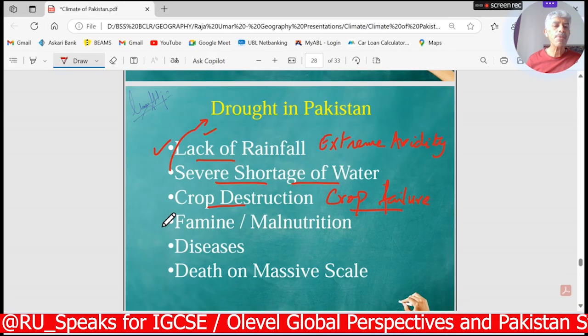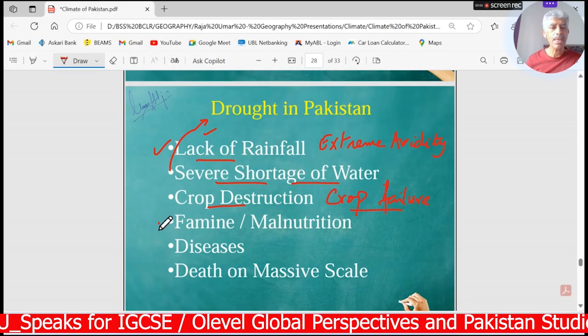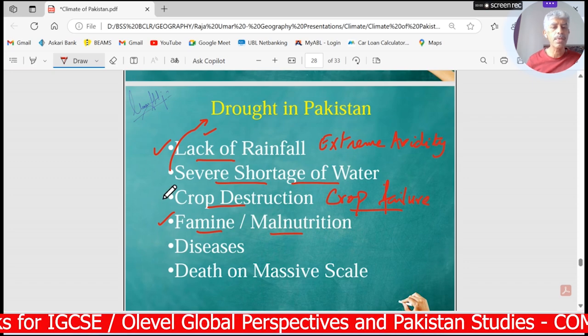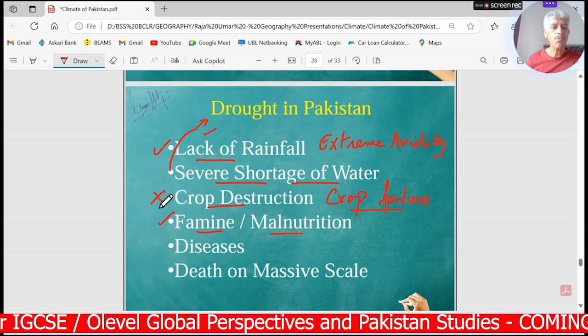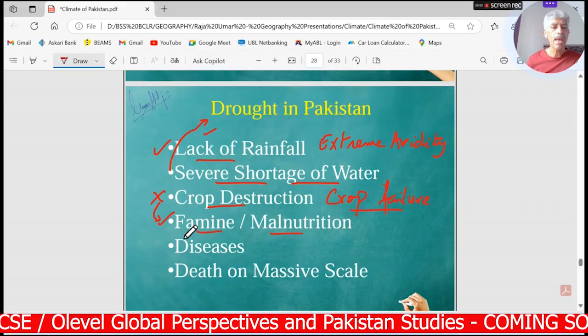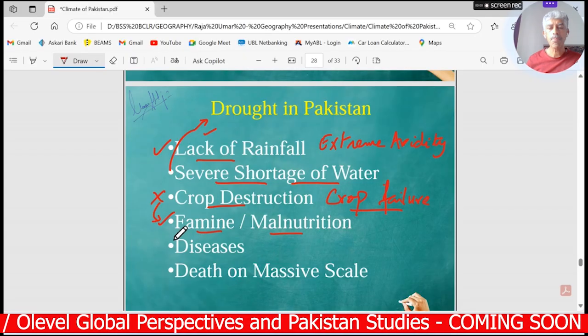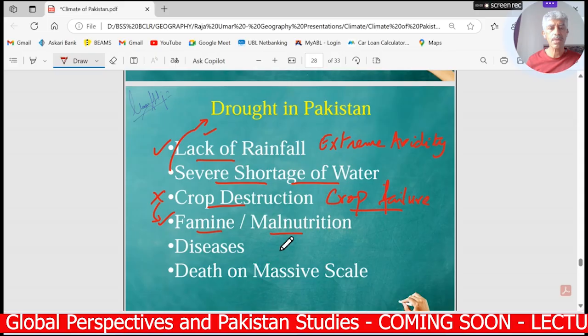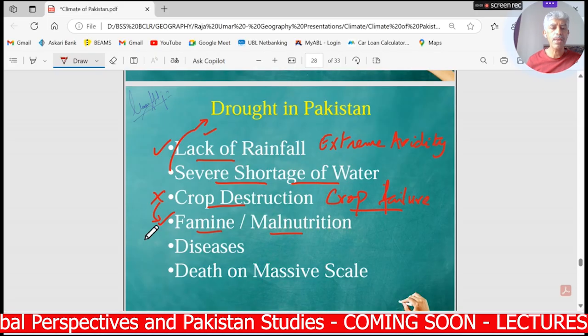So what happens to the lives of the people is that because of the drought there can be famine and malnutrition. Whenever there is crop destruction, that leads to food shortage, and that food shortage might lead to a famine situation in different areas of Pakistan, and that might lead to malnutrition.